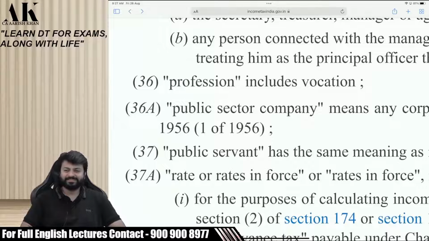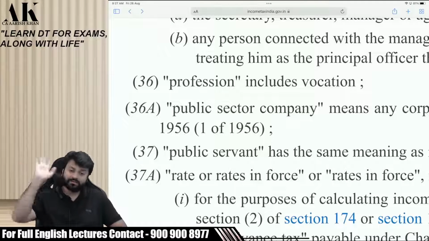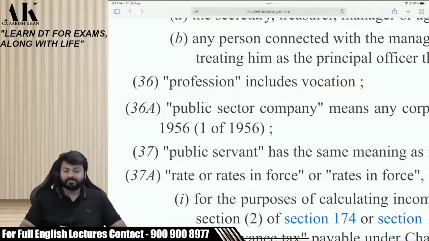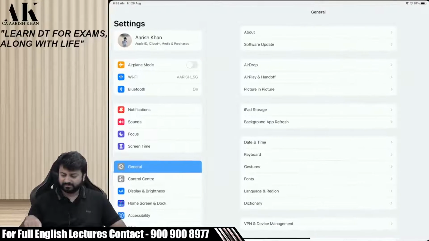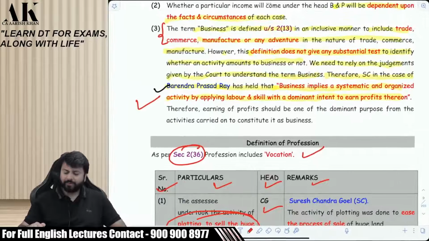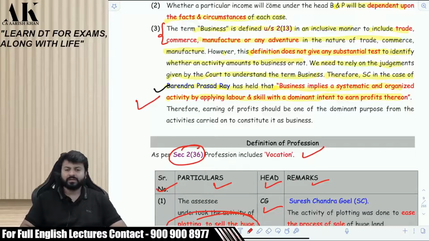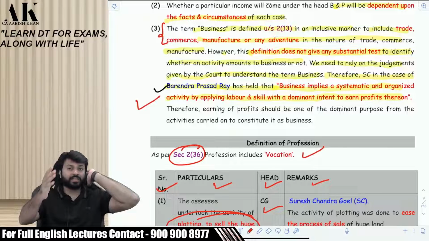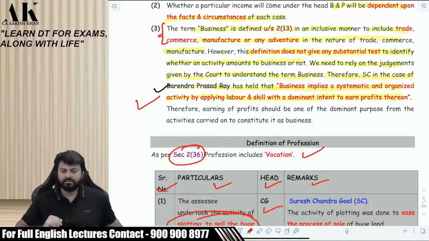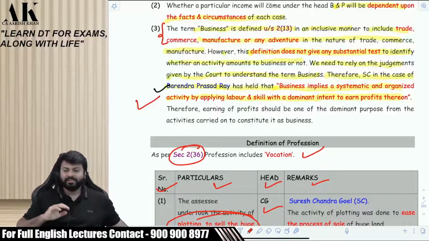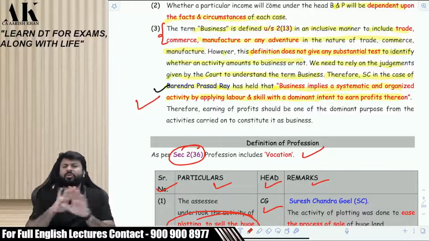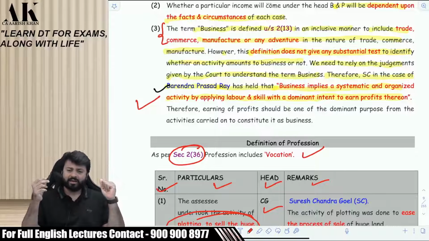Profession. First of all, they have defined it in an inclusive manner, not exhaustive. Secondly, they have defined it in only one word. Right or not? It would have been better if they had not defined it at all. We would have understood in our own terms. Now, if I say to a student, profession includes vocation, the student will ask me what is vocation? Definitely. Now, what is vocation? Vocation means any occupation requiring some skill. An occupation requiring some skill is called vocation.